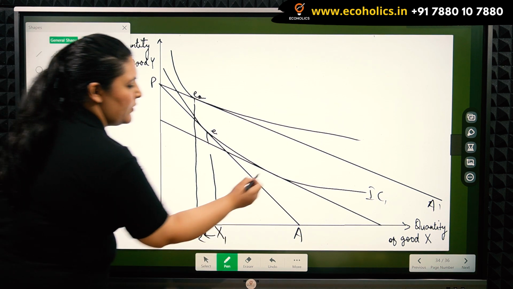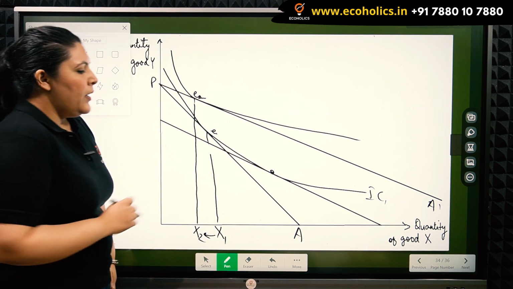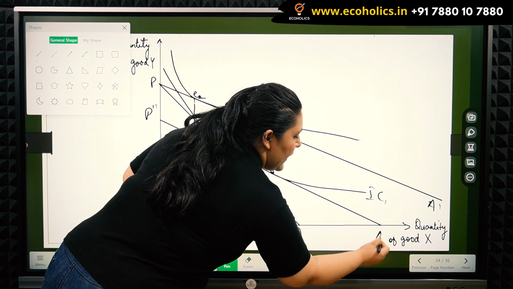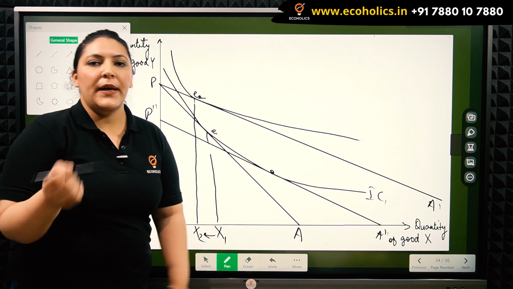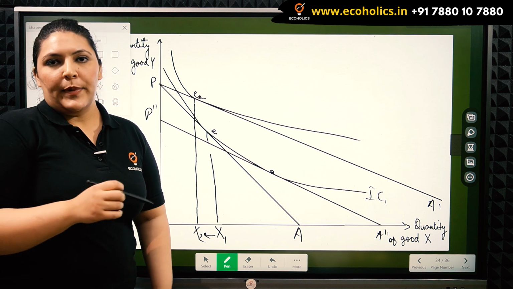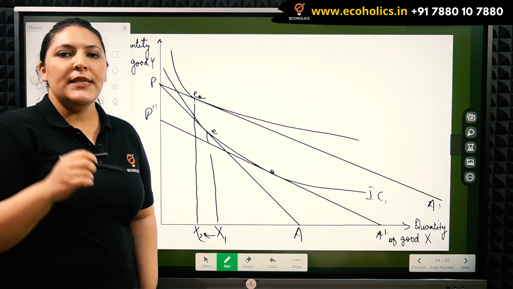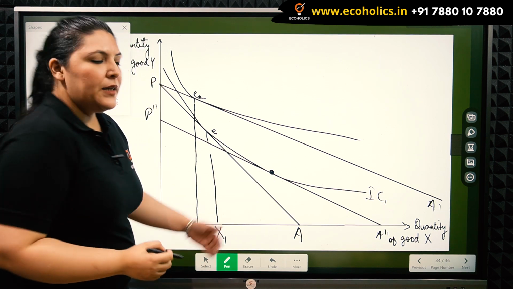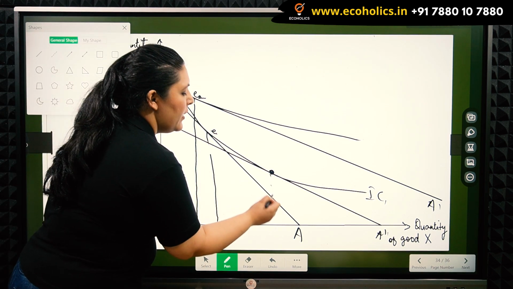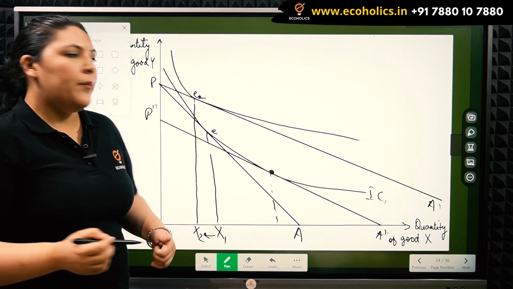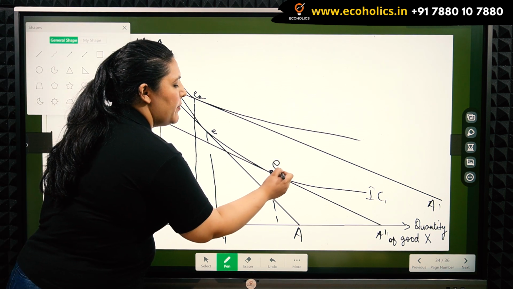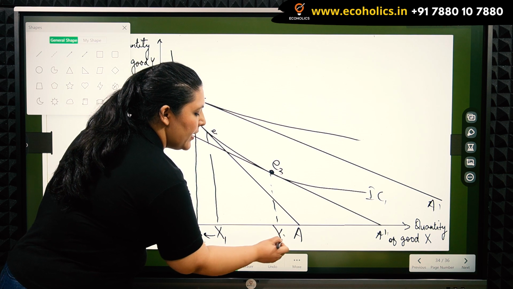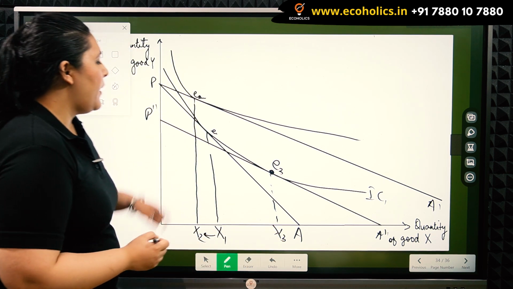So this new price line P double dash A double dash is depicting the new relative prices but with compensated income of the consumer. The compensated income is now allowing this quantity to be bought. So the final equilibrium here is E3 and we're marking this point as X3.